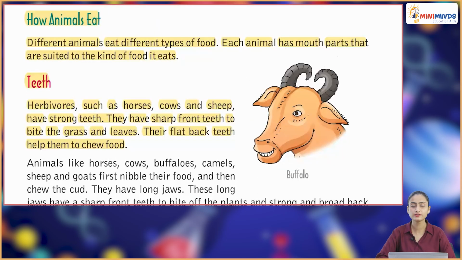How animals eat. Different animals eat different types of food. Each animal has mouth parts that are suited to the kind of food it eats.